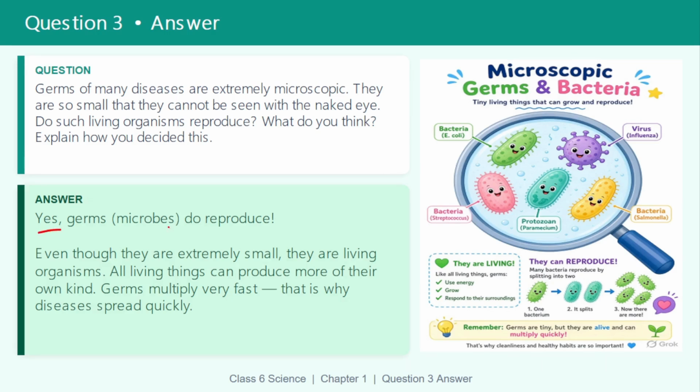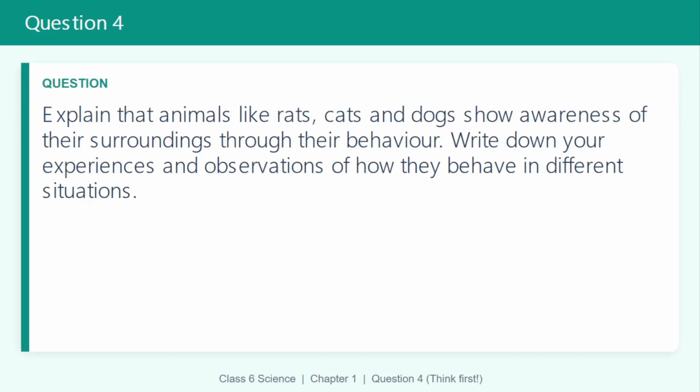Yes, germs or microbes do reproduce. Even though they are extremely small, they are living organisms. All living organisms can produce more of their own kind. Germs multiply very fast. That is why disease spreads quickly. That means microscopic germs and bacteria can reproduce and produce many of them because they are living organisms.